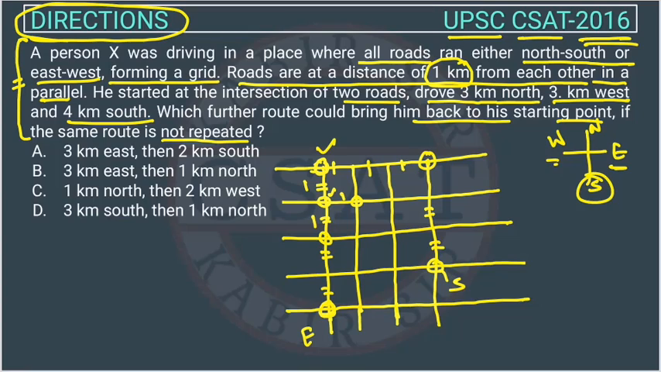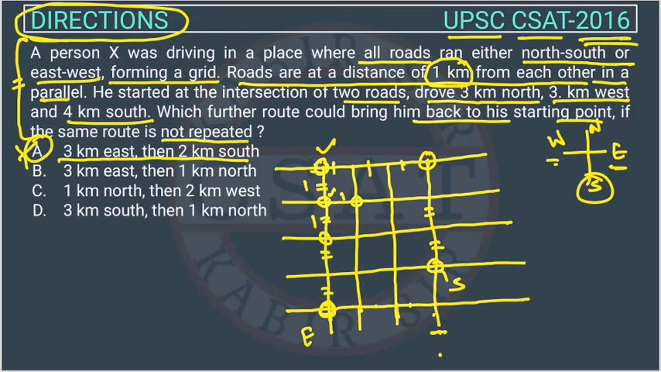So the option is 3 km east and 2 km south. Suppose he goes to east. So this is first, second, third. So he is reaching here. Then 2 km south. So first and then second. So he is going downward. So the distance is increasing, right? So this option is wrong. So option A cannot be the answer, right?